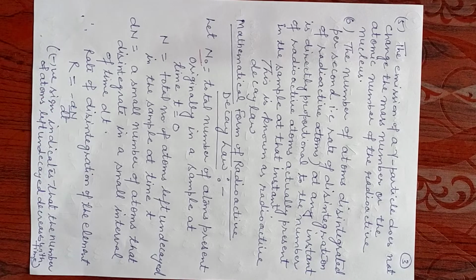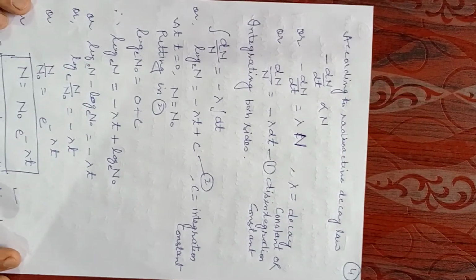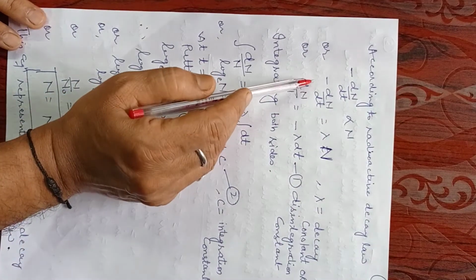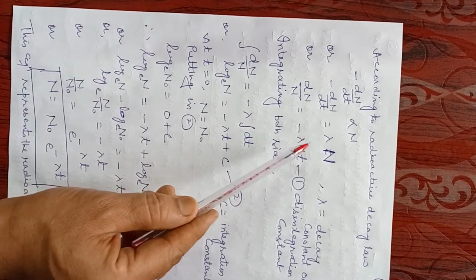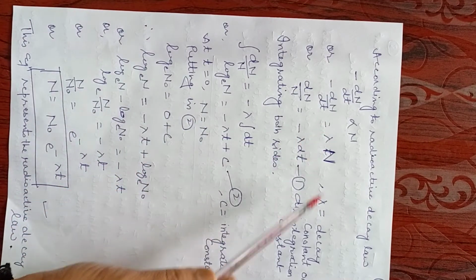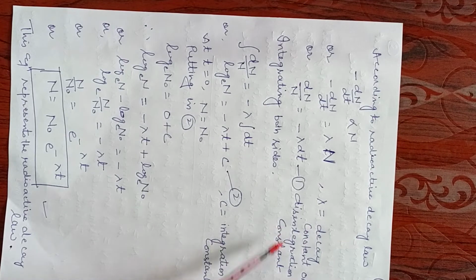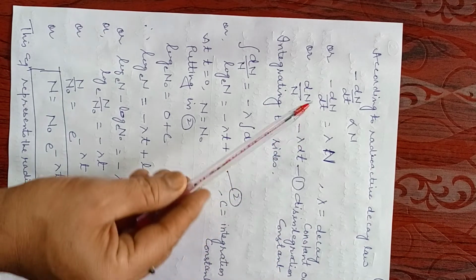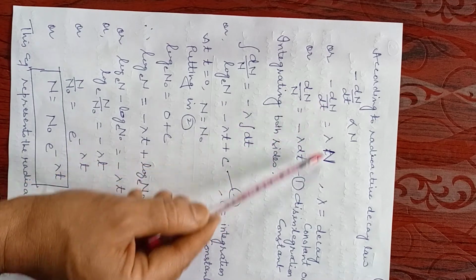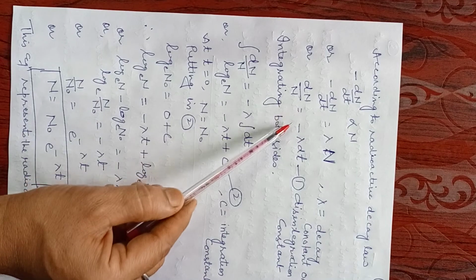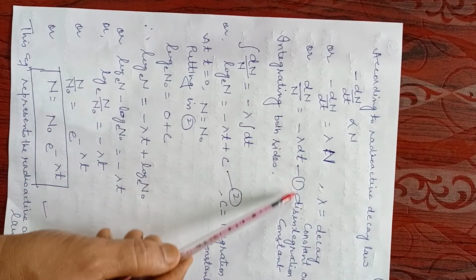When time is increased, the number of atoms left undecayed decreases. According to the radioactive decay law, minus dN upon dt is directly proportional to N. To remove the sign of proportionality, we use a constant. Here the constant is lambda, known as the decay constant or disintegration constant. So we can bring N below dN and take dt to the right side. So dN upon N is equal to minus lambda dt. This is equation number 1.